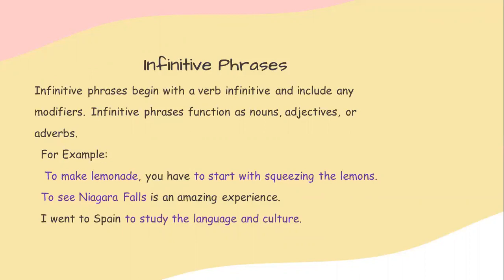Now over here, it is not limiting the tense to either the future, the past, or the present. It is a phrase that is not dependent upon the tense. Hence, it is an infinitive phrase. The other infinitive phrase in this sentence is to start with squeezing the lemons.